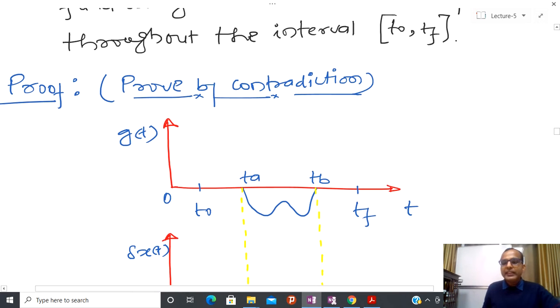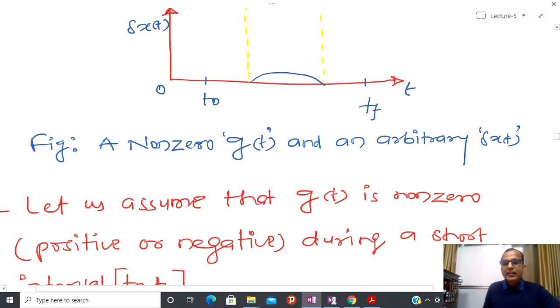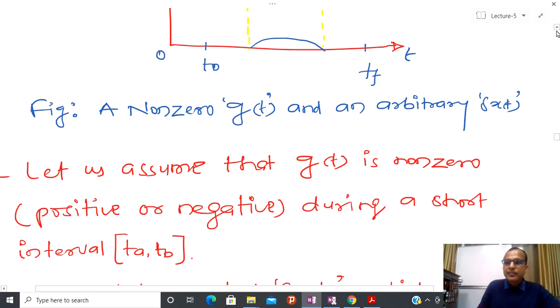First, we assume that g(t) is non-zero in some particular time interval. You can see that I have started looking at the variation from t0 to tf. So in between, I am assuming that this is non-zero. It may be positive, it may be negative. For the time being, you can assume that it is negative.